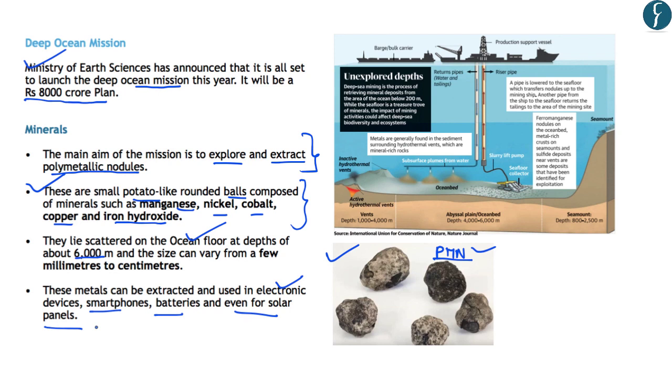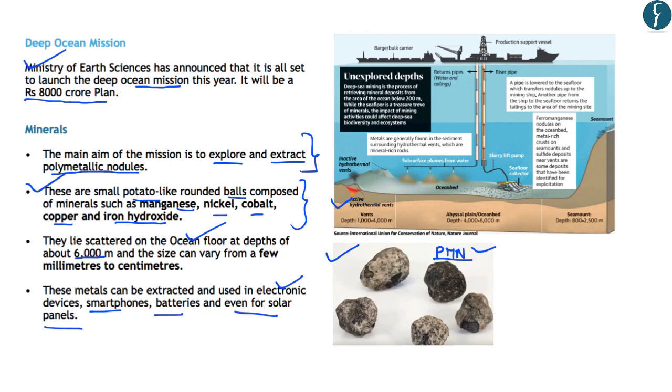Now, there are various theories of how these polymetallic nodules are formed. However, the most prominent theory is that these are those metals which are precipitated from the seawater and especially from the volcanic thermal vents. So when these small volcanic vents give out lava or magma, this gets cooled and precipitates into these polymetallic nodules. Now the exact origin of these polymetallic nodules is a matter of debate and has not been finalized as such.